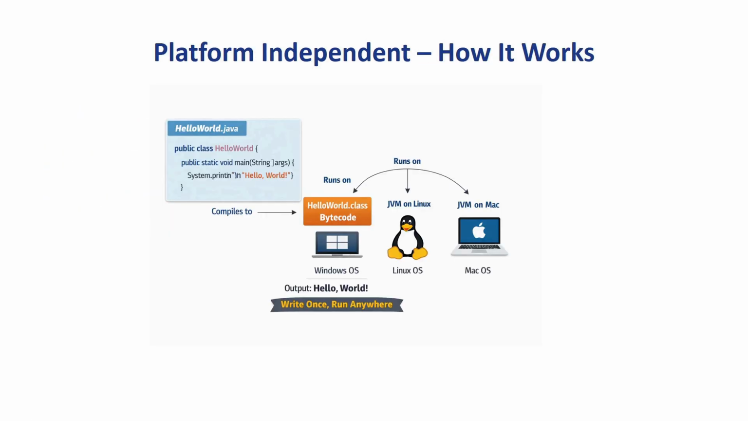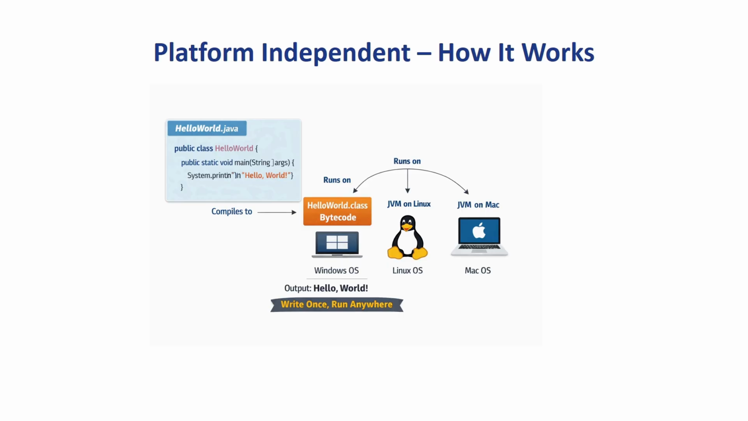From this diagram we can see I have a HelloWorld.java program. When it is compiled, it is converted into a HelloWorld.class file. And as you can see, this runs successfully on Windows OS, Linux OS and Mac OS. But it requires JVM installed on the machine. So let's understand this diagram in depth.